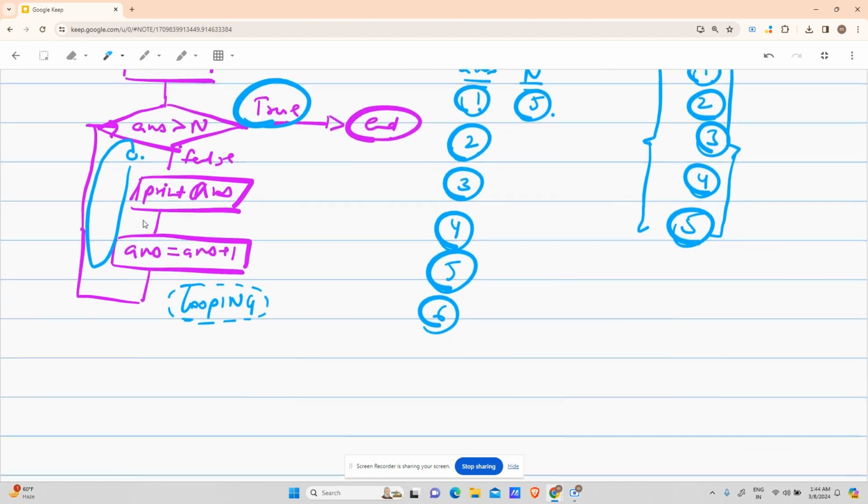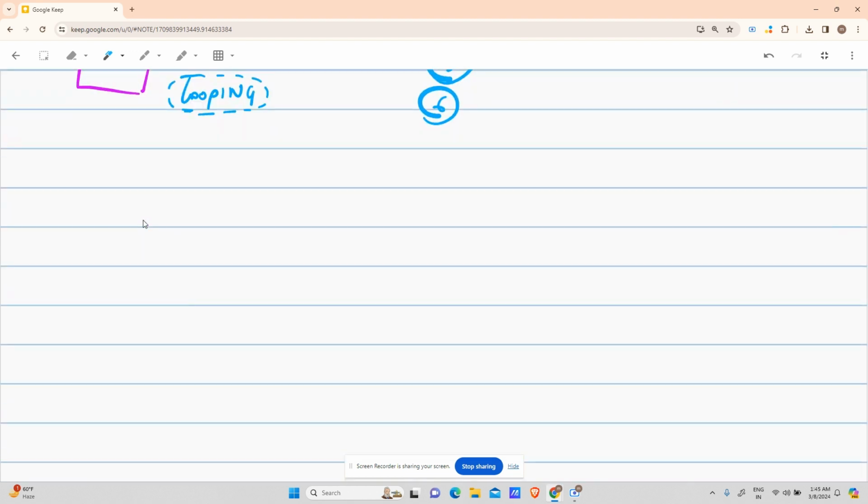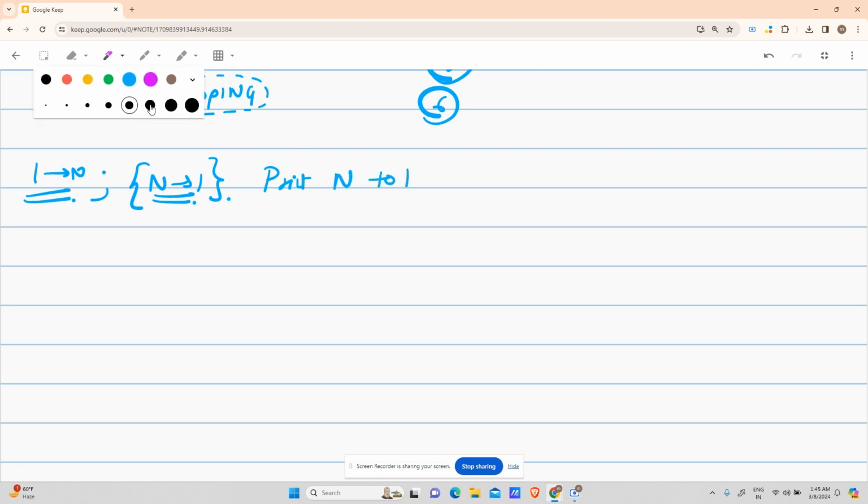If you are able to understand this question, here is the first homework question. We just printed 1 to n. I want you guys to print n to 1. And I want you guys to post this solution on your LinkedIn. If you don't have the courage or don't want to post it on LinkedIn, please DM me on Discord or put it in the Discord server, and I'm sure many of the peers will support you. So this is your homework, guys: print n to 1. Moving to the next problem.